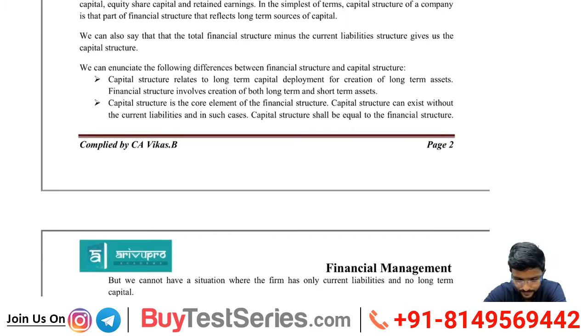Capital structure is the core element of financial structure. Capital structure can exist without current liabilities, and in such cases, capital structure shall be equal to financial structure. So if there are no current liabilities, financial structure will be equal to capital structure. This might be an MCQ question. Usually capital employed plus current liabilities will be my financial structure. But if there are no current liabilities, then it will be 0, so in that case capital structure is equal to financial structure.